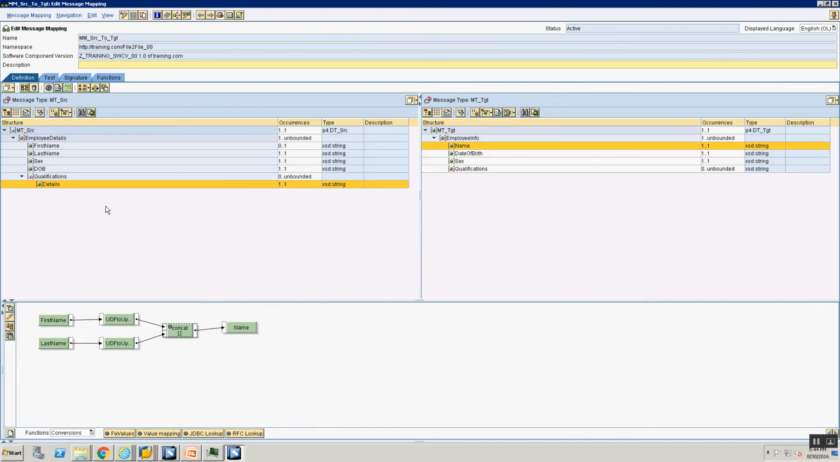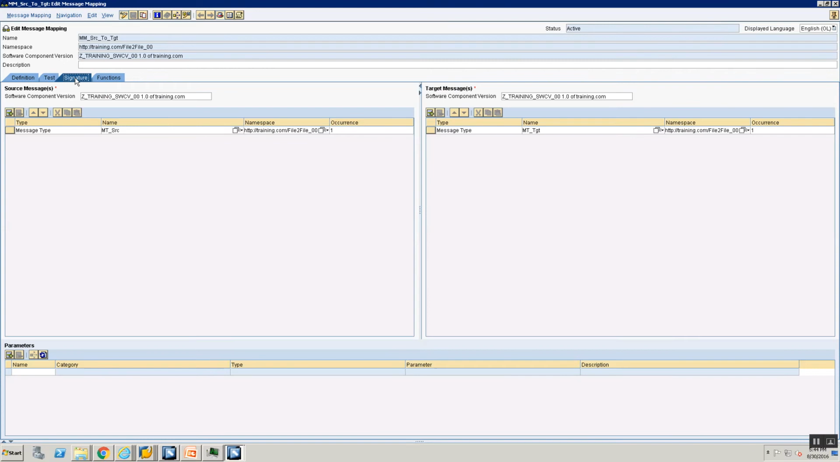How do we define a parameterized mapping? Open up your message mapping. We are still in our file-to-file mapping. I'm going to go into my signature tab, and at the bottom you will see something called parameters. Let's create a parameter called concat delimiter, of simple type. The type is XSD string, and it can be an import or an export parameter. For now, we'll only focus on the import parameters. I've done that and I'm saving my mapping.